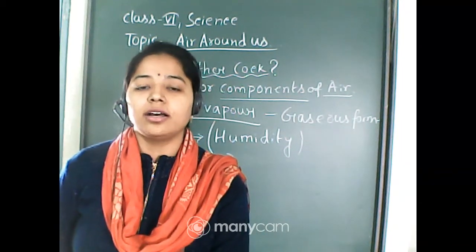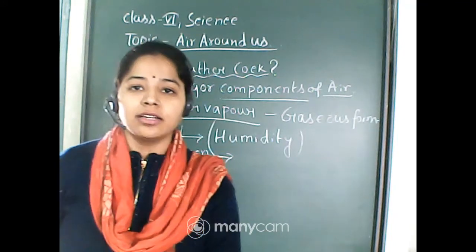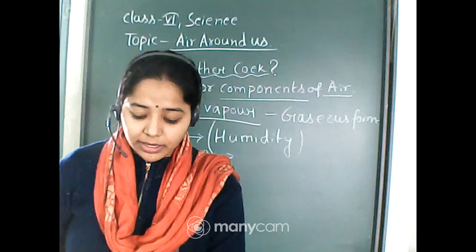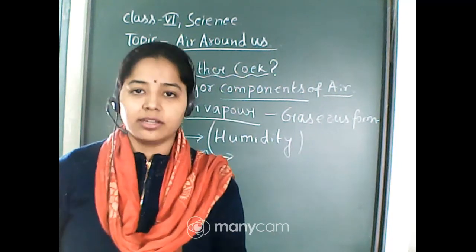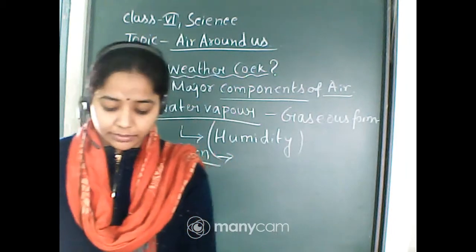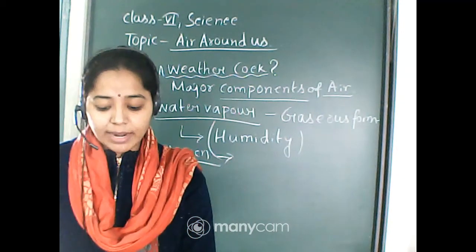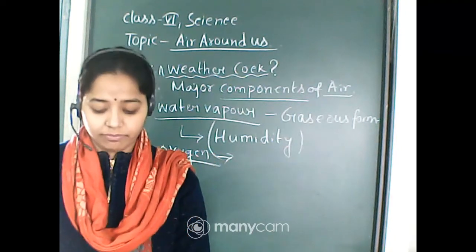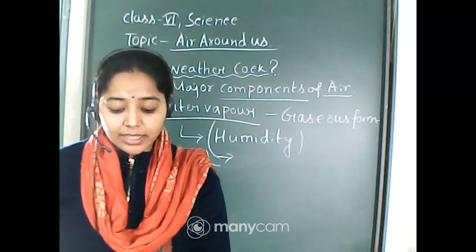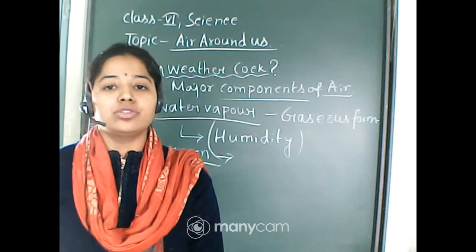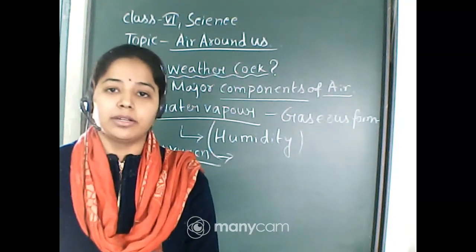So two candles are placed on a table, one covered with a tumbler and the other kept outside. You must have observed that the candle covered with the tumbler got extinguished after some time, whereas the other candle continued burning, as oxygen is present in the air and there is no covering of a tumbler.